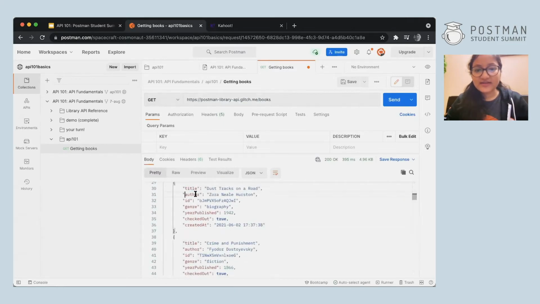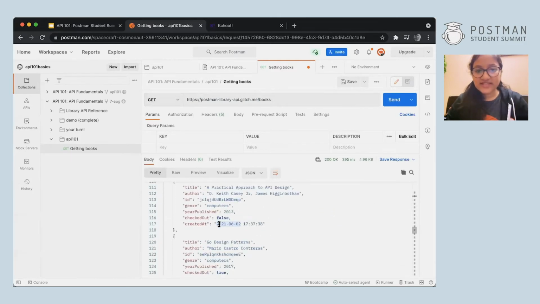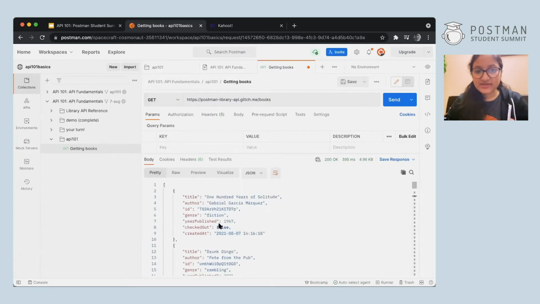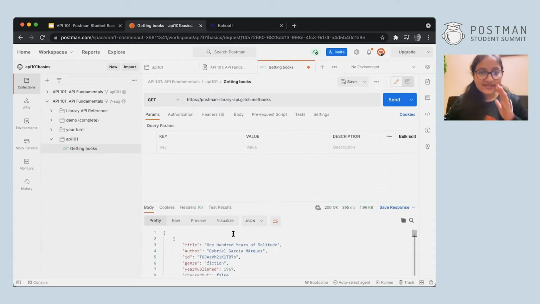I get the title, author, ID, genre, everything. And you can see all the books in the library here. There's a huge stock. All right. So I hope everything is clear till now. So till now, I've just done very simple things.